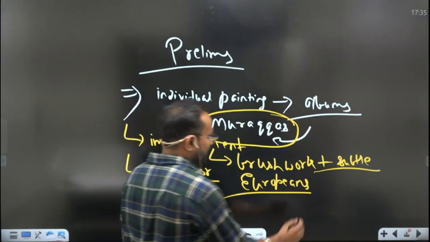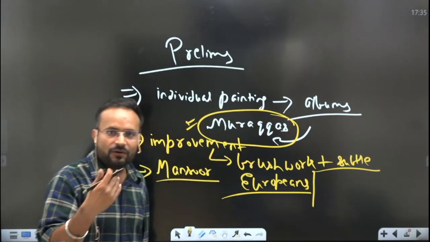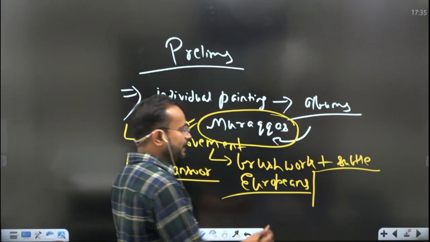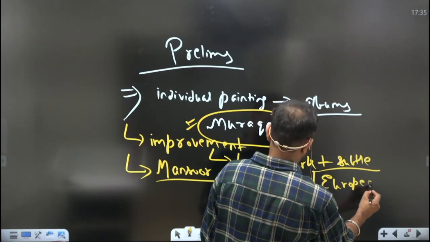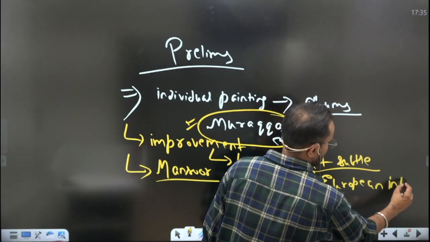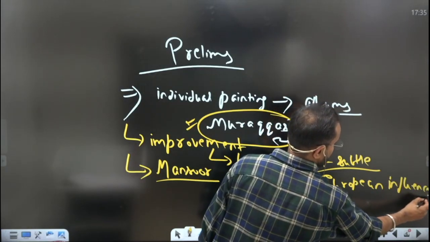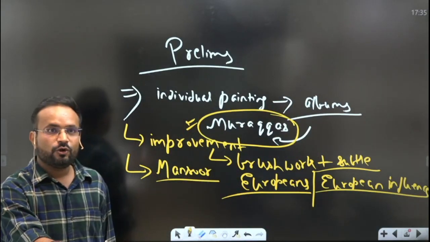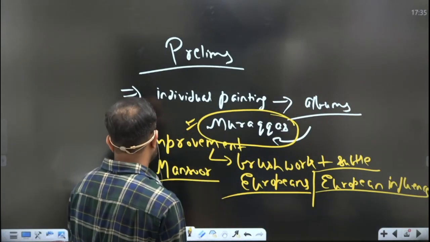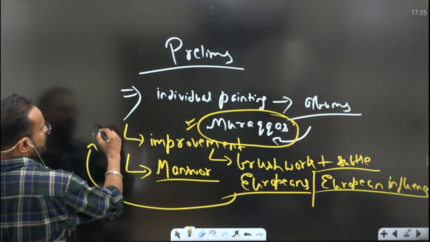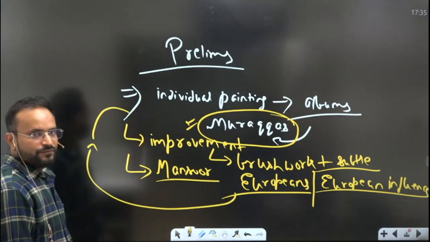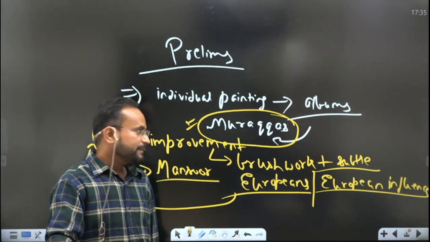That is why you see the beginning of European influence on Mughal painting. The European influence on Mughal painting started during the time of whom? Jahangir. So please keep a note of it.